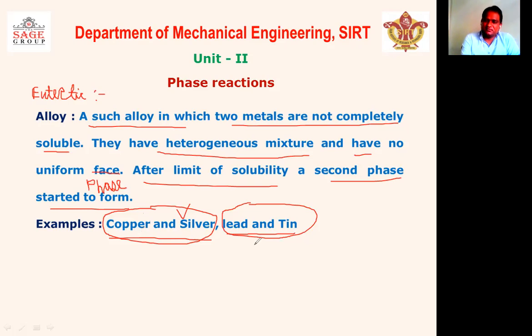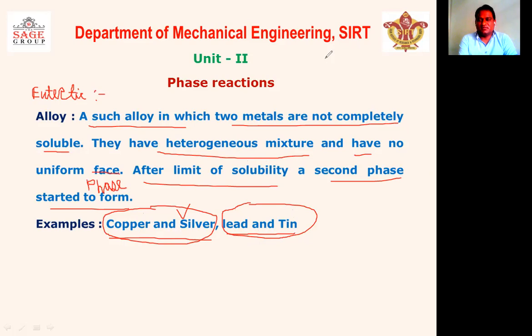Similarly, when tin is added to lead, after the limit of solubility, the tin will not mix with the lead completely and will start to form the second phase. Such alloys are known as eutectic alloys.